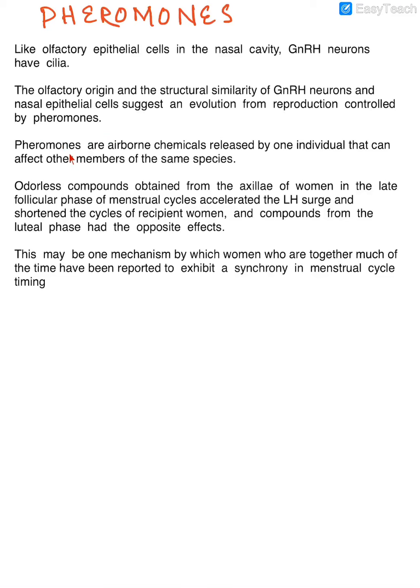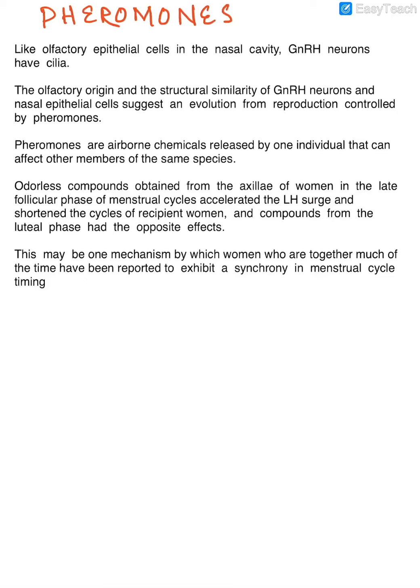Now, what are pheromones? Pheromones are airborne chemicals released by one individual that can affect other members of the same species. So, some odorless compounds in the axilla of women in the late follicular phase of the menstrual cycle will accelerate the LH surge in the recipient woman via the olfactory system.